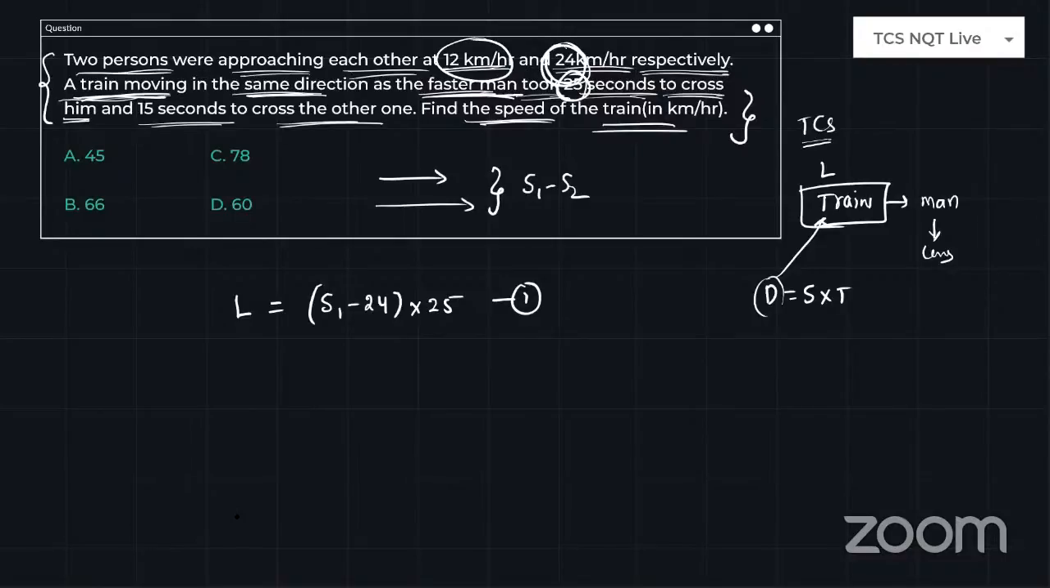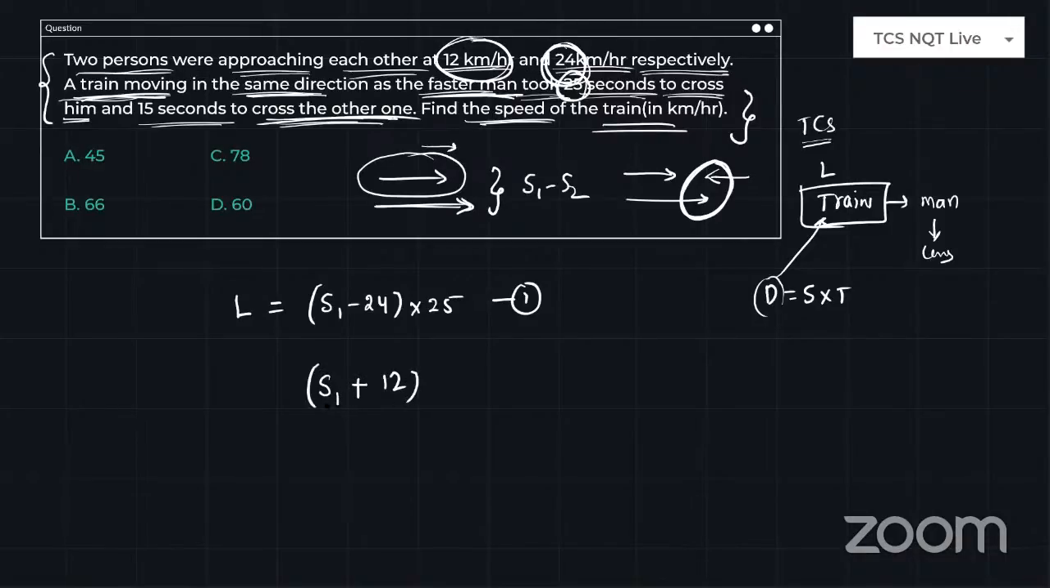And coming to the second case, the train crosses the second person. These two persons are traveling in opposite directions. The train is traveling in the same direction as the first person, which means it is indirectly in the opposite direction to the second person. Am I right or not? Right. So what is the second person's speed? 12 kilometers per hour. So it is S1 plus 12. Why? Because they are opposite, so speeds will be added.